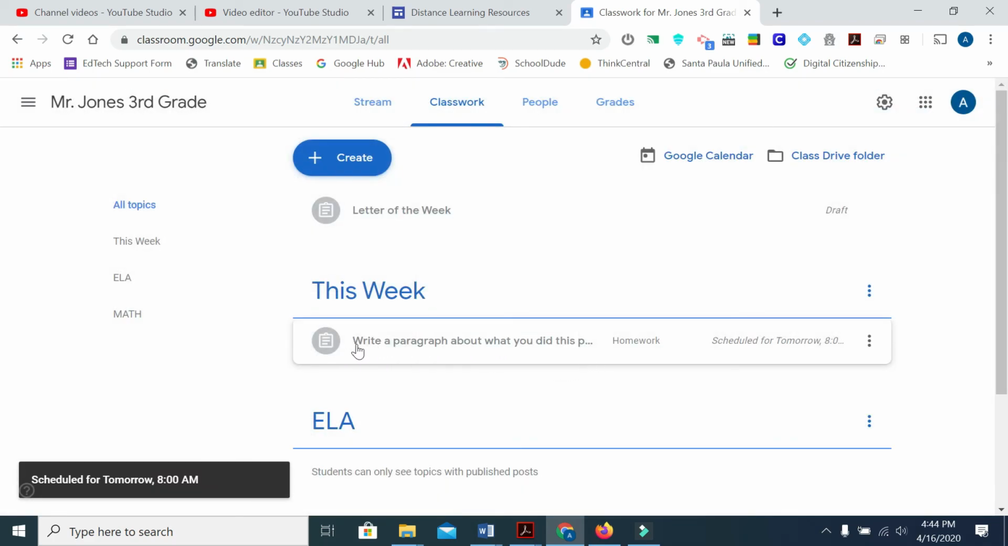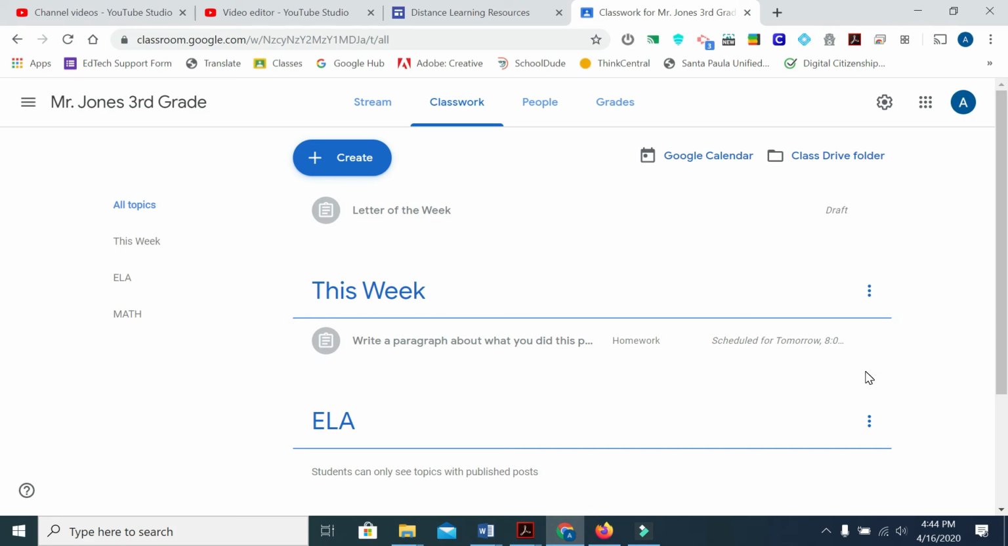And now you will see the assignment in here for this week, but you see it's grayed out because it's scheduled. So this assignment will become active and become blue tomorrow morning at 8 a.m. So now you don't even have to worry about making sure you're in Google Classroom. This also would work well for if you're absent.